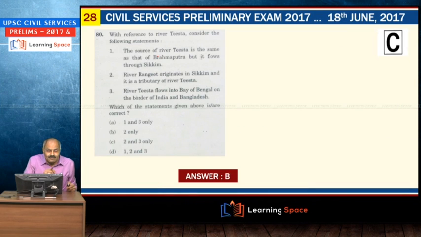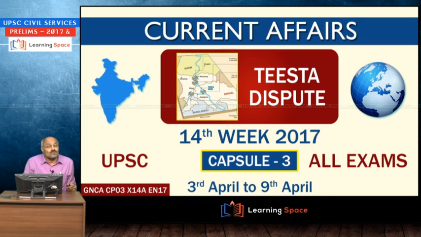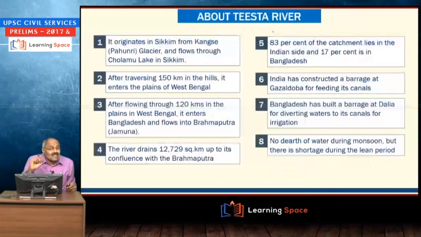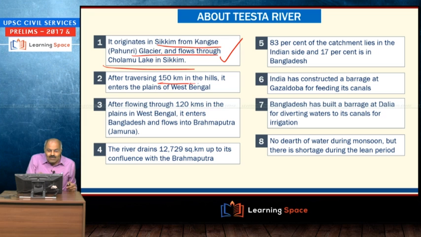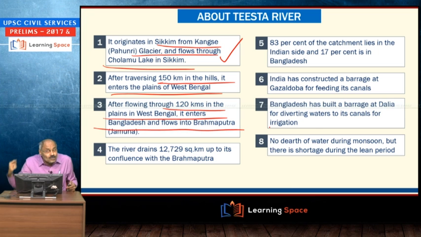So if you go further, river Teesta, and here I brought one separate capsule on Teesta river dispute. This is capsule 3 of 14th week 2017. In Teesta river dispute, I explained you about Teesta river, and in clear terms I explained it originates in Sikkim from Kongse glacier, flows through Cholamu lake in Sikkim. After traversing 150 kilometers, it enters the plains of West Bengal. After flowing through 120 kilometers in plains of West Bengal, it enters Bangladesh and then flows into Brahmaputra, right?